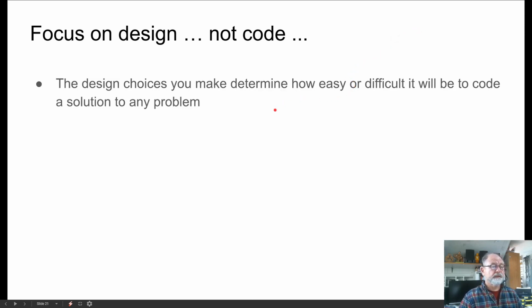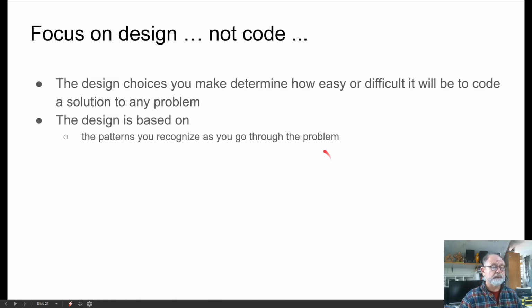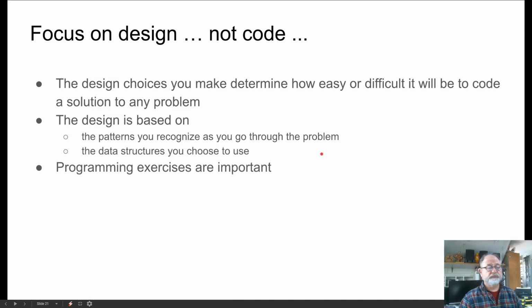The design choices that you make are going to determine how easy or difficult it is to write the code as a solution to any problem. And the design is based on those patterns that you recognize as you deconstruct the problem, and the data structures you choose to use.